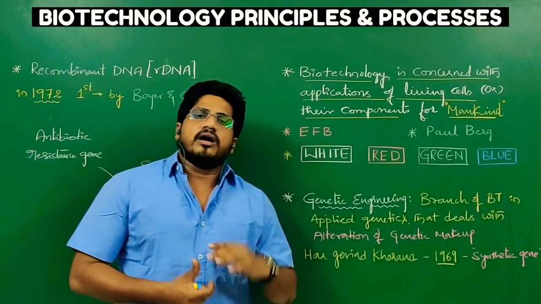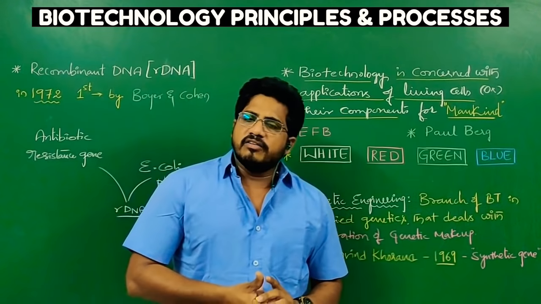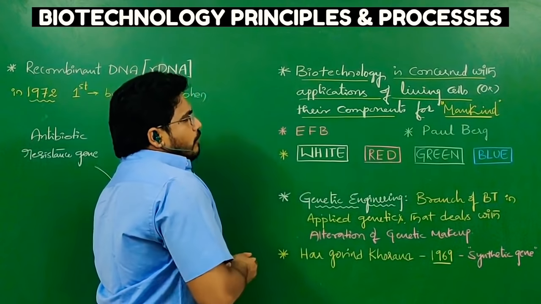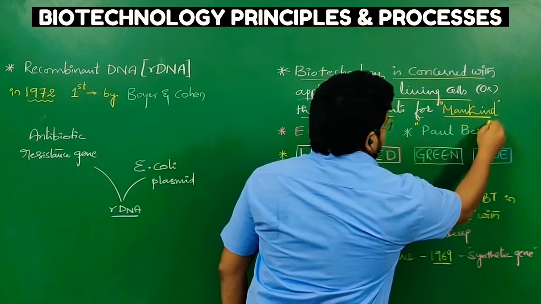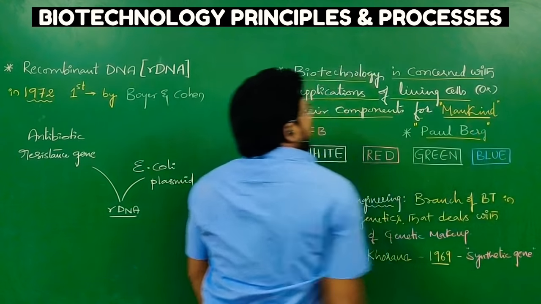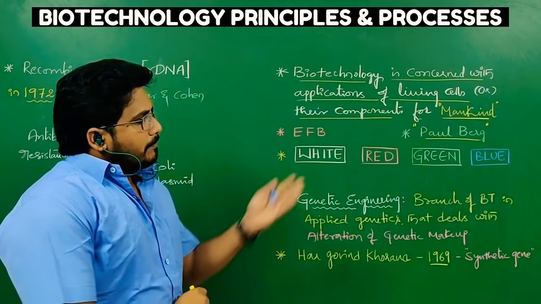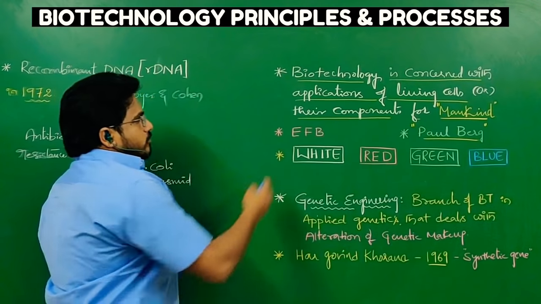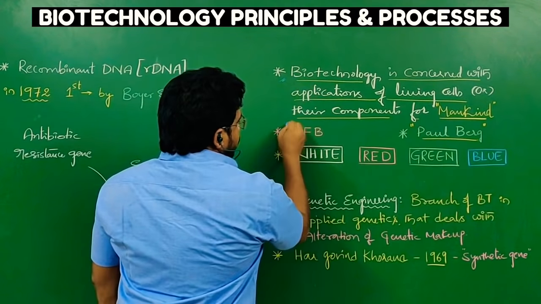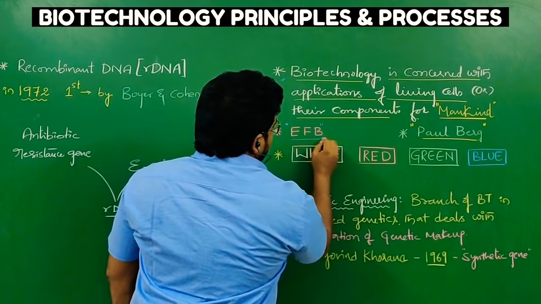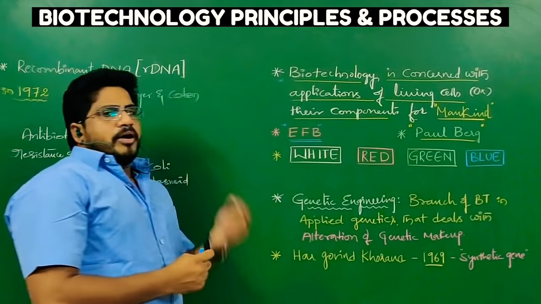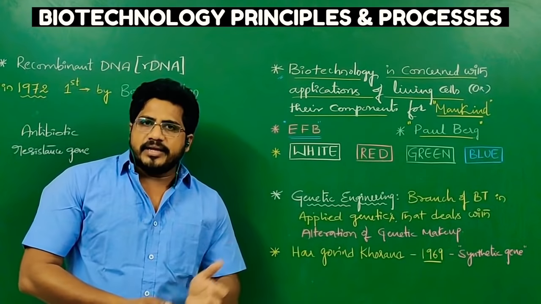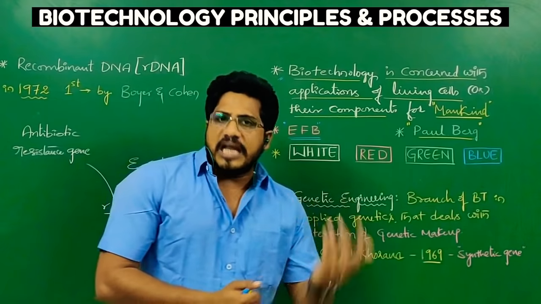Over the period of these discussions, we will learn the exact definition of biotechnology. The father of biotechnology is called Paul Berg. This biotechnology definition was given by the European Federation of Biotechnology, an organization under the control of EMBL, European Molecular Biology Laboratories.